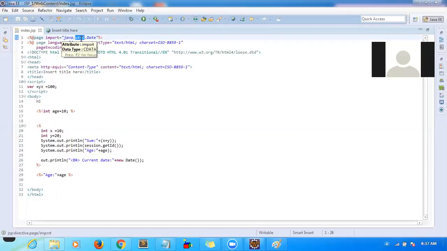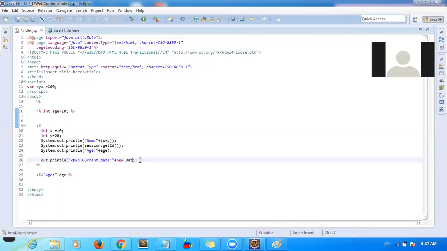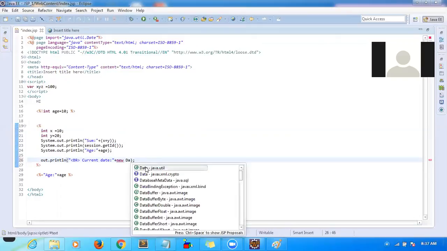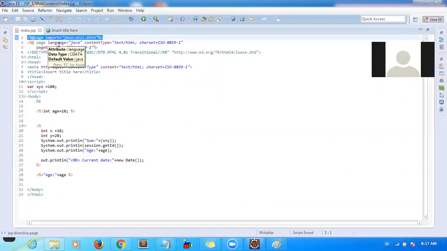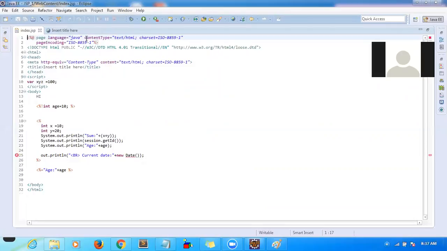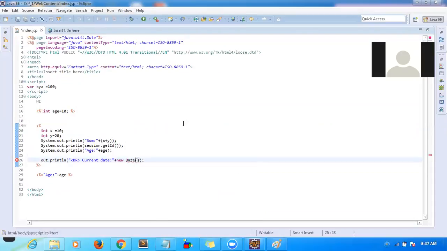Like you can right-click sometimes when there is a red mark underneath. So here you will get a help kind of thing. You can select it, and after that the import will happen automatically. You need not write this code. So let me delete it and import it again. Right now there is no import, so you see an error, a red line. Now press Ctrl+Space and select that class, and you will get this import statement. Now this is clear, right?